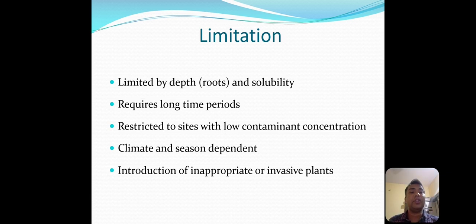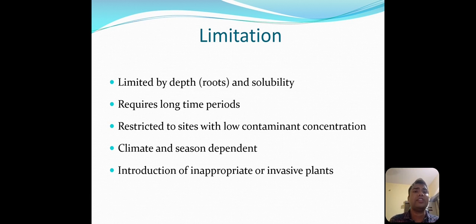Next, this phytoremediation requires a longer period of time, because this process is very slow, as no instrument is used, only the plants. That's why it requires a long period to remove or detoxify the pollutants present in the environment. Next, it is applicable only in areas where the contaminant concentration is low, because if the concentration is high, the plants do not grow there and the phytoremediation does not take place.